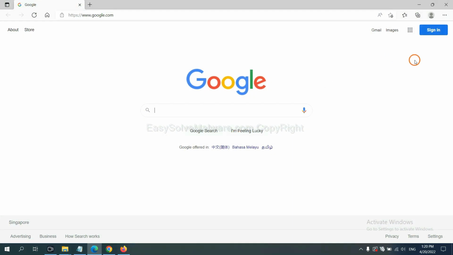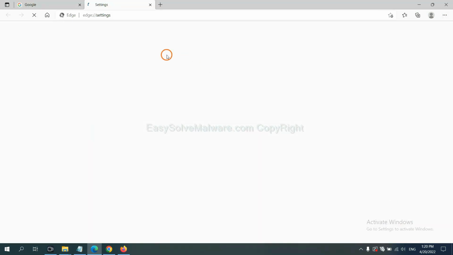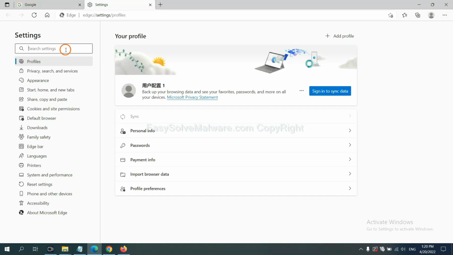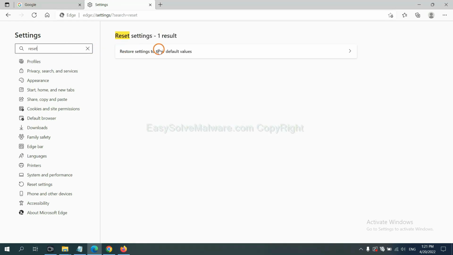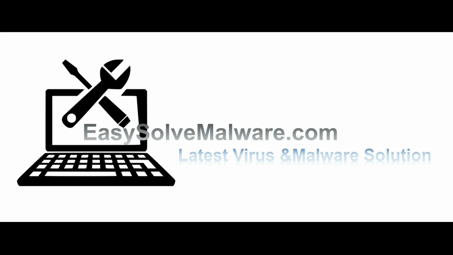On Microsoft Edge, click Menu and Settings, and input Reset. Click here and click Reset. That's all.